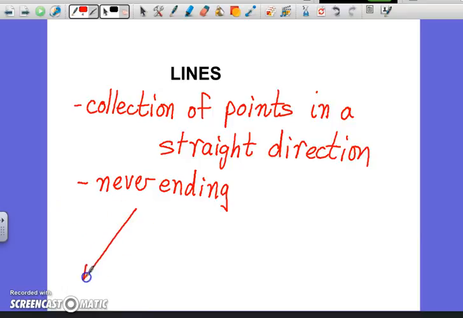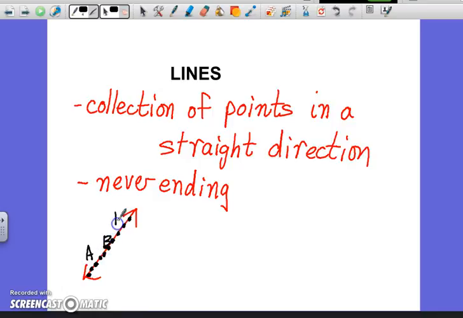If we look at this line right here, even though I may not see it, it is a collection. There's a point right there, and there, and there, and everywhere in between. We may not name or see all of them, but that's what a line is made up of. Just because I have arrows on it doesn't mean that it stops right there.